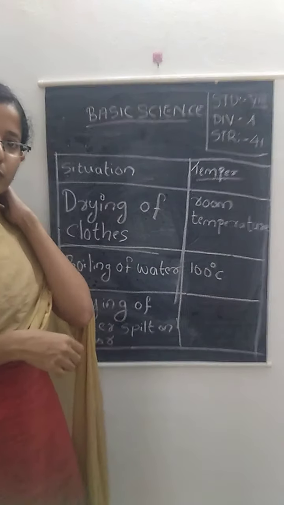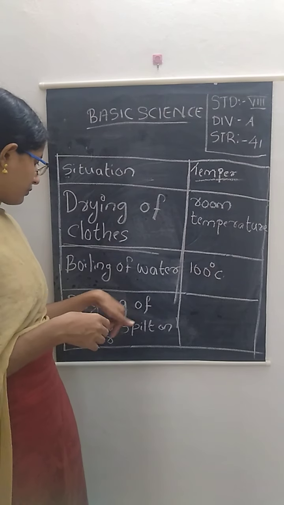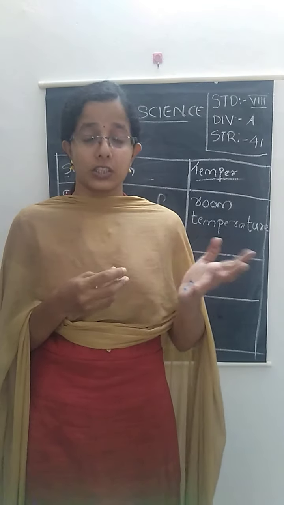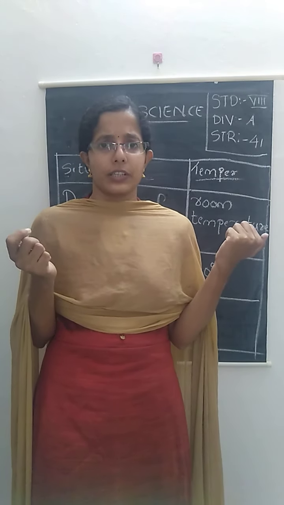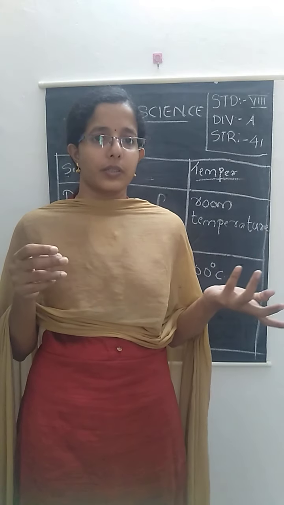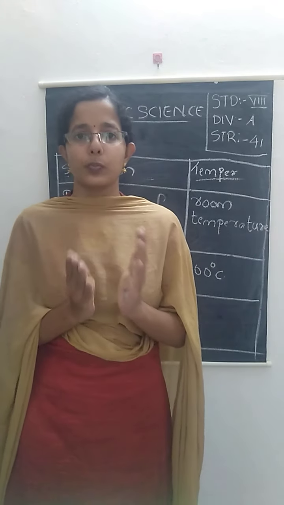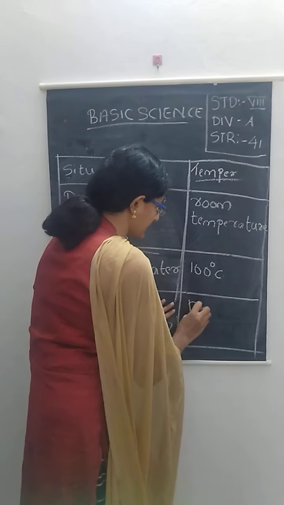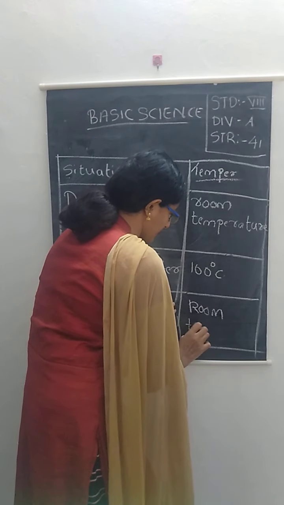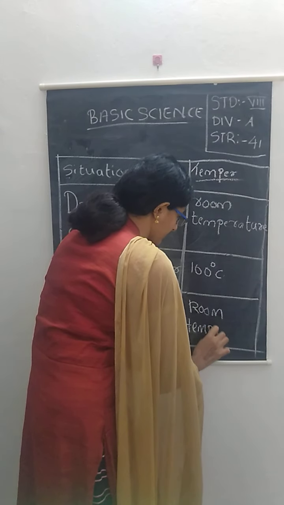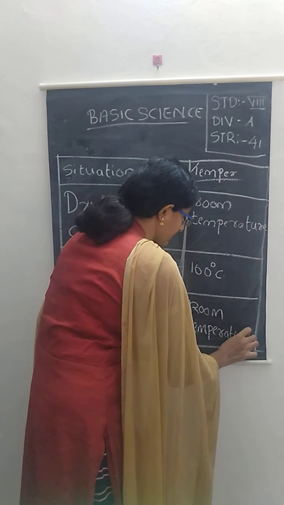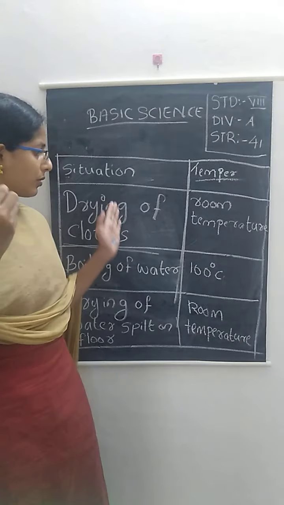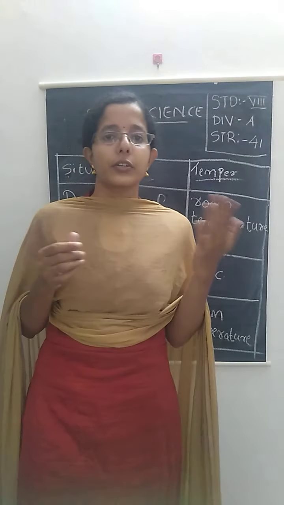Next one is drying of water spilt on a floor. We know that when water is spilt on a floor, after some time it will get evaporated, or converted to water vapor. So here also we can say that this process occurs at room temperature. I write it as, this also occurs at room temperature. So, in all the three cases, water gets converted to water vapor.